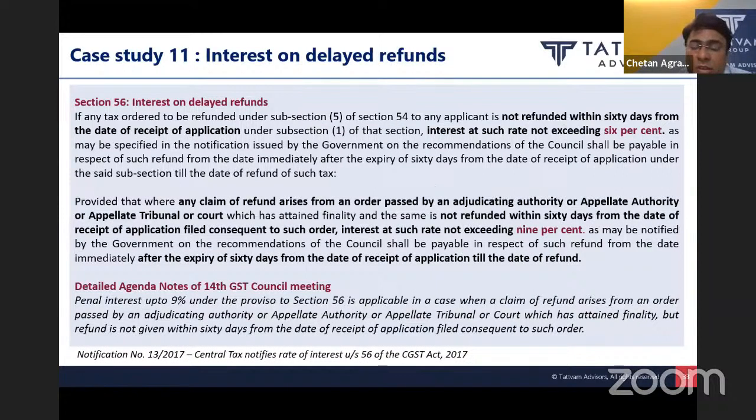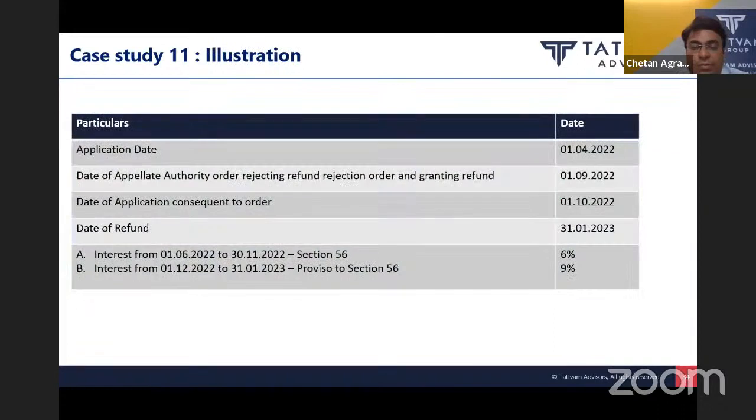According to section 56, in our view, interest can be claimed by this taxpayer from the expiry of 60 days of the first application till the expiry of 60 days of the second application. Till that date, the applicant is entitled to claim interest at the rate of 6%, and after expiry of 60 days from the second application, the applicant is entitled to claim interest at the rate of 9%.